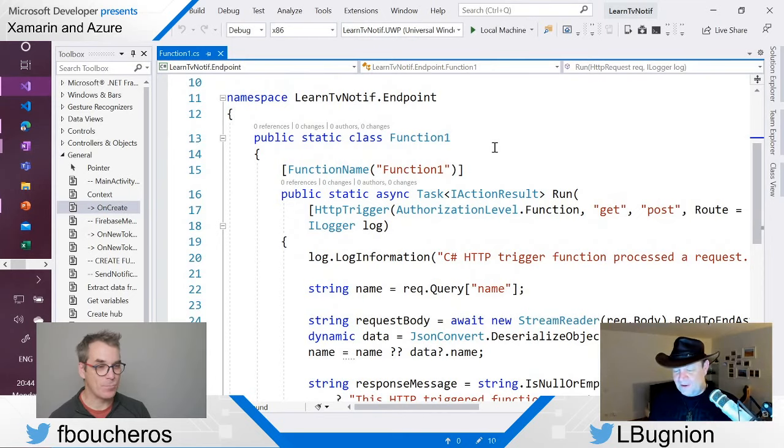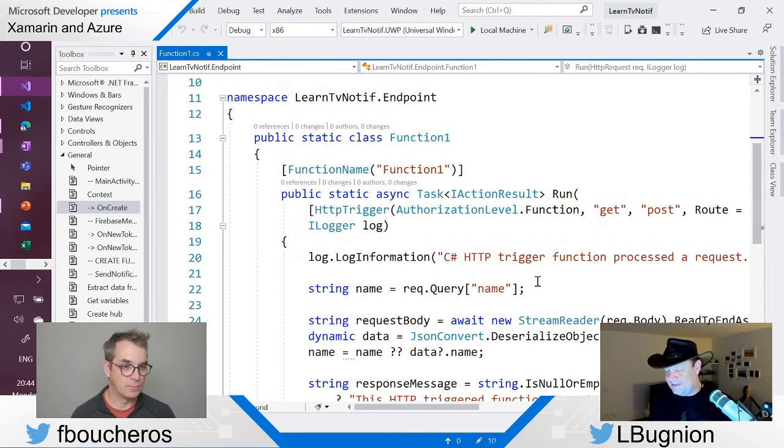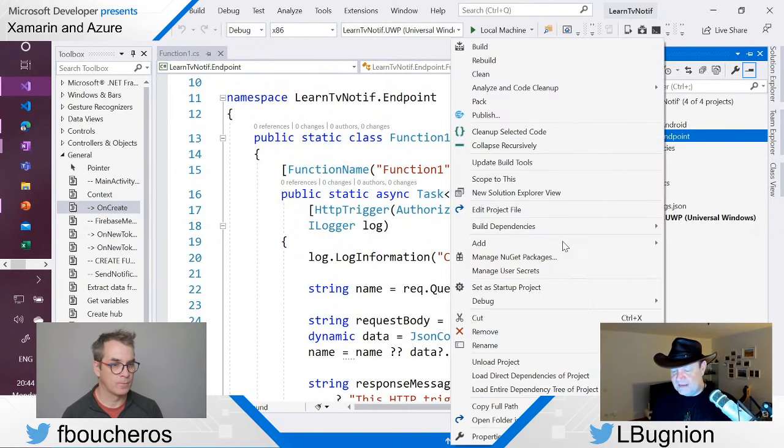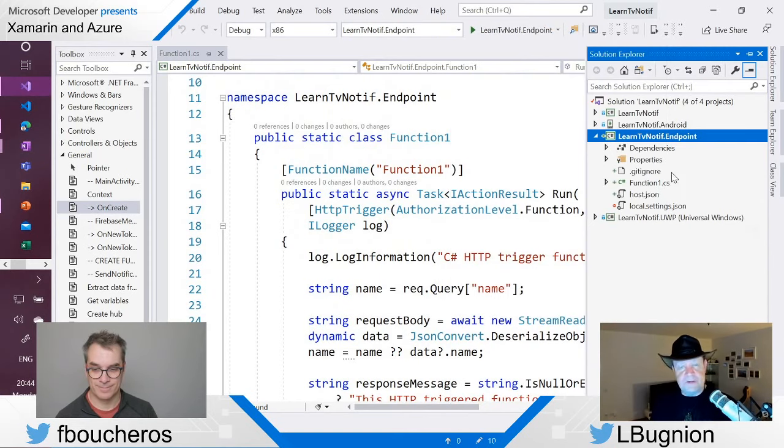All right, so now we have the function created. The function application is there. So as you can see, it is created here. I'm going to set it as a startup project because later we are going to test it locally. We are going to start it here, and so it created my function.